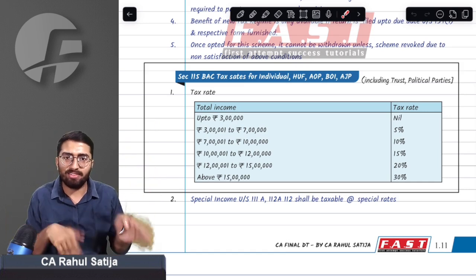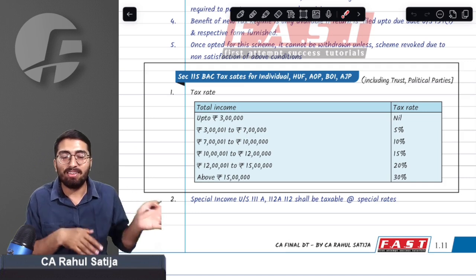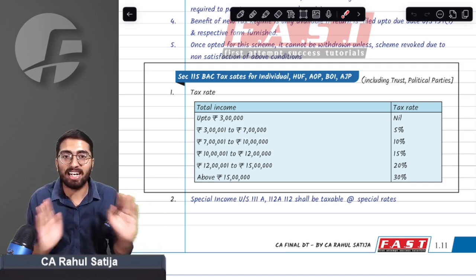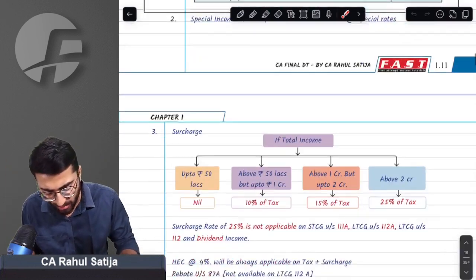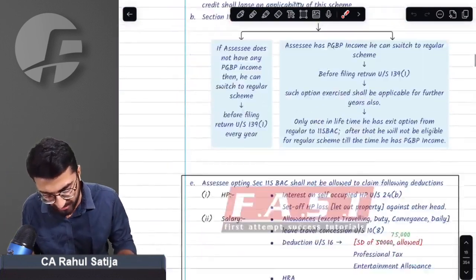Up to 3 lakh, no tax. 3 lakh to 7 lakh, 5%. 7 lakh to 10 lakh, 10%. 10 lakh to 12 lakh, 15%. 12 lakh to 15 lakh, 20%. And exceeding 15 lakh, it will be 30%. This is the basic tax rate that you have to incorporate under section 115 BAC.